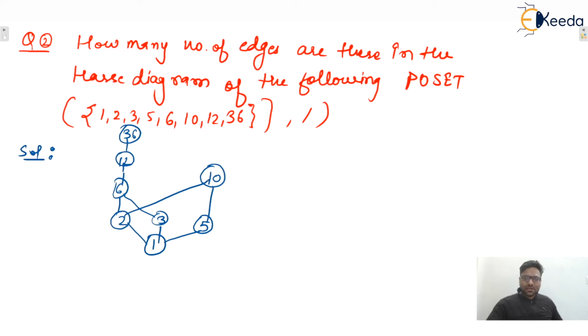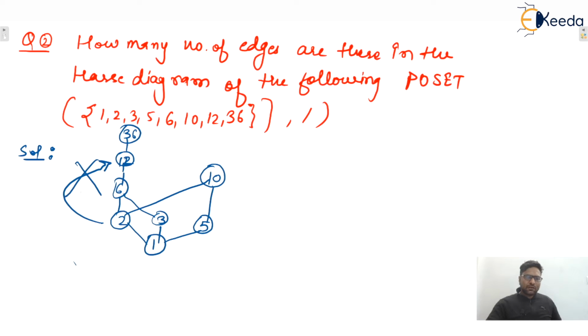Some students will say, sir, 2 also divides 12. So why is there no edge? Because in the directed graph, that edge was present, but that edge was the transitive pair.